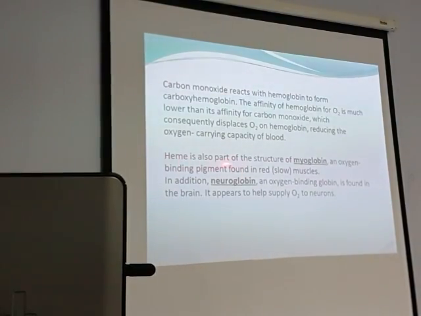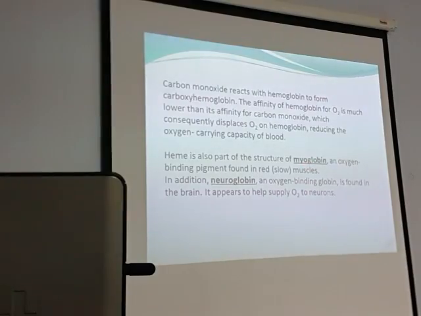Second point is, heme is also part of the structure of myoglobin. You know myoglobin. Myoglobin is the structure in the muscle. An oxygen binding pigment found in the red muscles, skeletal muscles. In addition, there is neuroglobin. So what does this myoglobin do? It is sort of a reservoir. You know reservoir is in times of